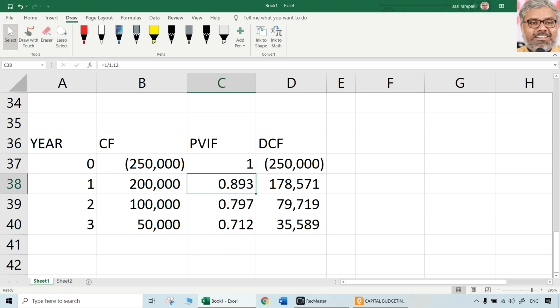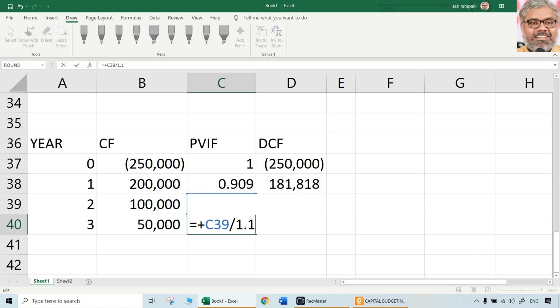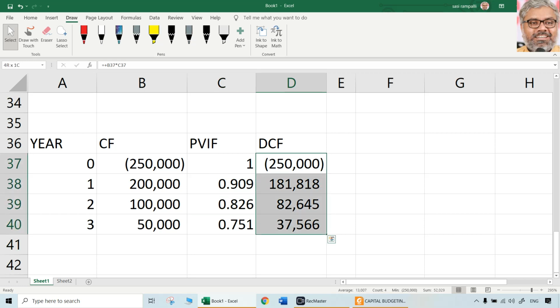First one is okay, that is only the same amount. Here 1 divided by 1.1, that divided by 1.1, that divided by 1.1. So these are the PVIFs. Multiply and total, you will get NPV, which is positive NPV at 10% rate.